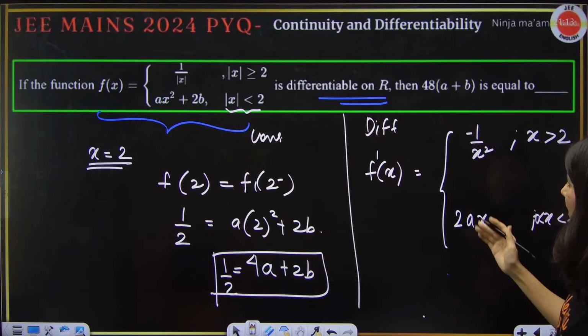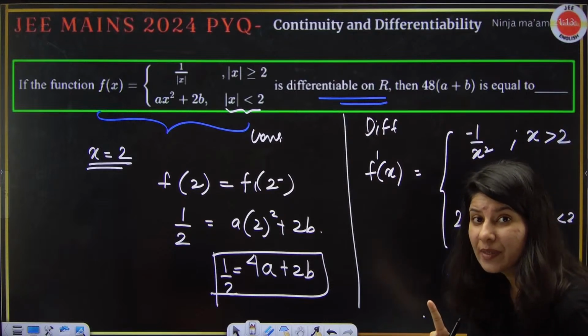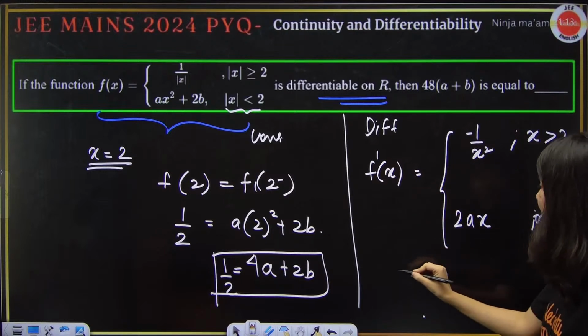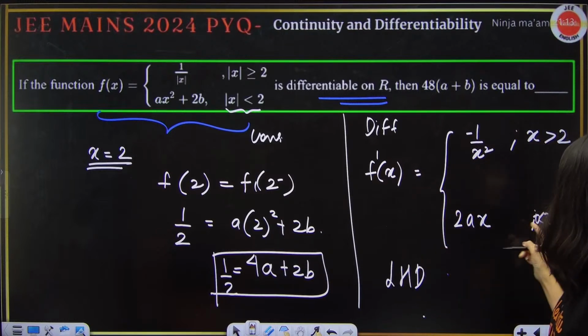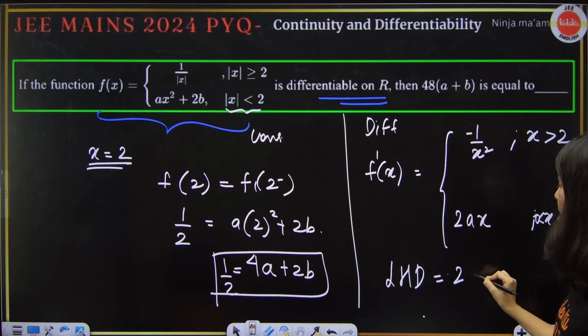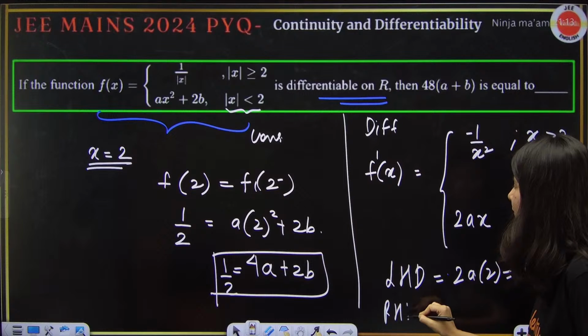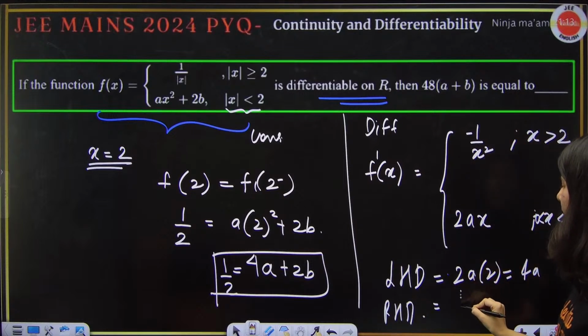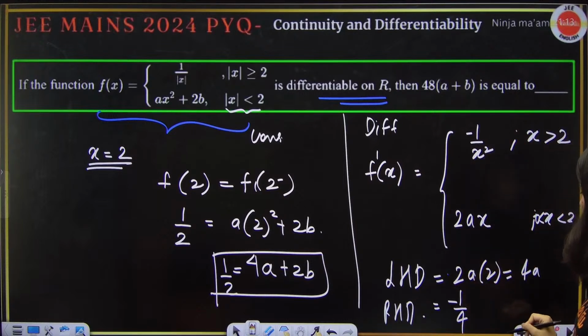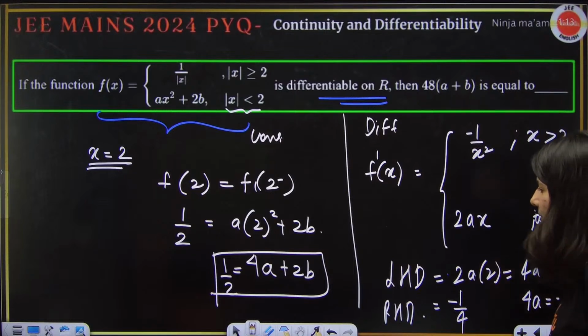Now, differentiability at x equals 2. LHD, x less than 2, will be 2a into 2, that is 4a. And RHD for x greater than 2 is minus 1 by 2 square, minus 1 by 4. These two should be equal. 4a equals minus 1 by 4, a is minus 1 by 16.